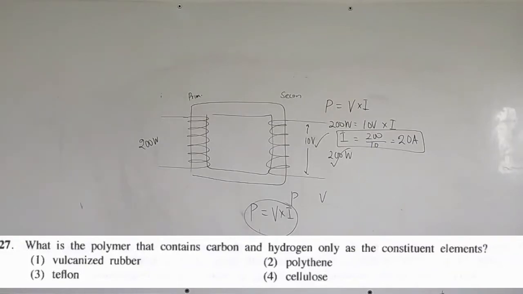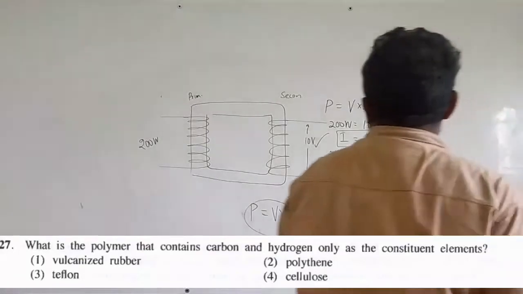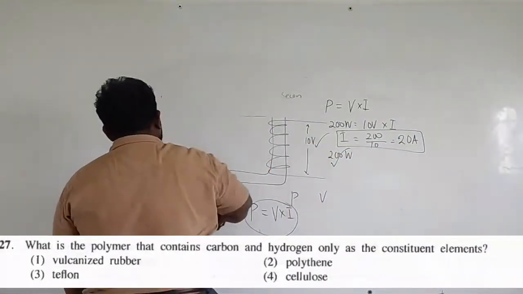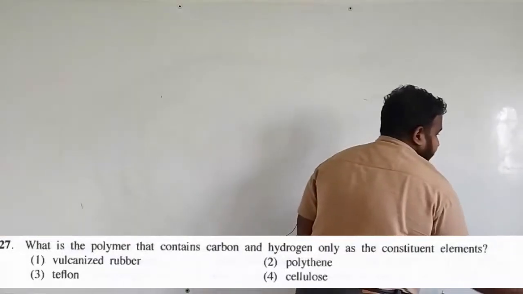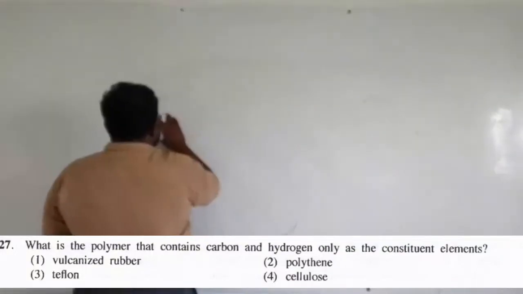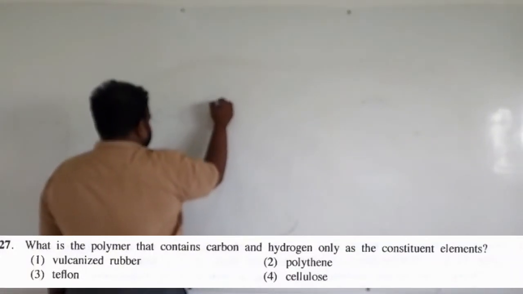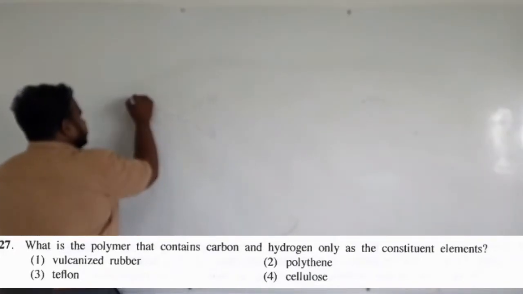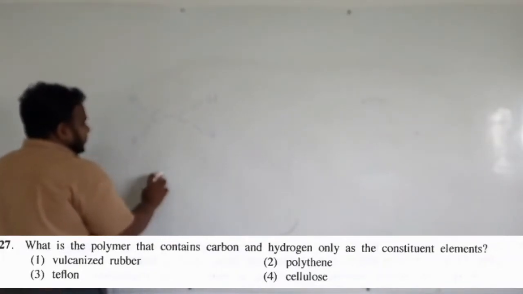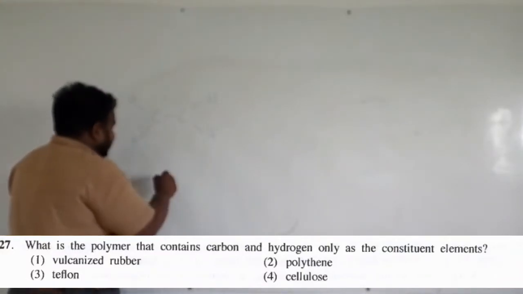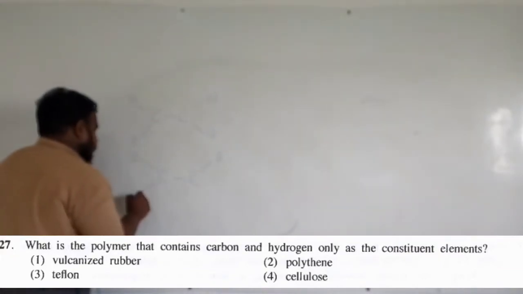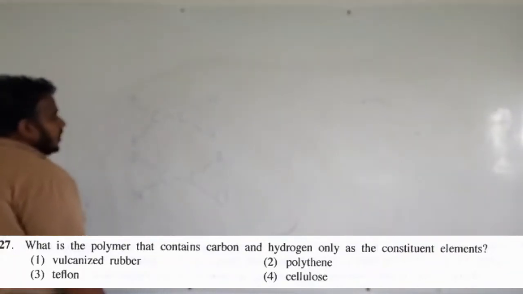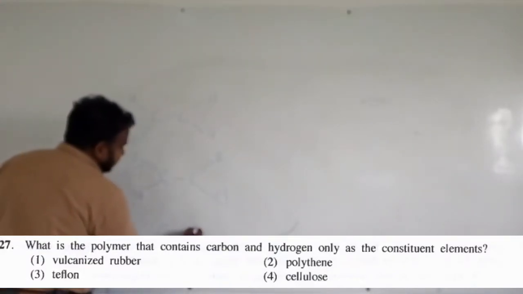27. What is the polymer that contains carbon and hydrogen only in the constituent elements? We have studied polymers in hydrocarbons, and the monomers which make three different polymers. The first one is ethane. Also we have studied hydrochloroethane, where one chlorine will be there. And the third one is tetrafluoroethane.